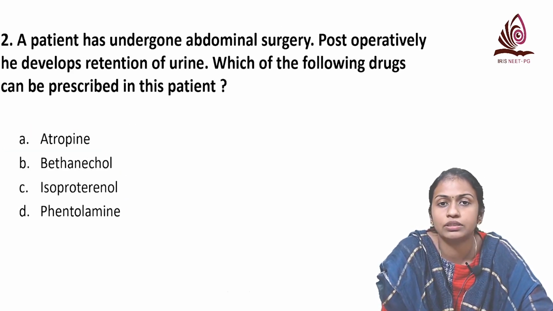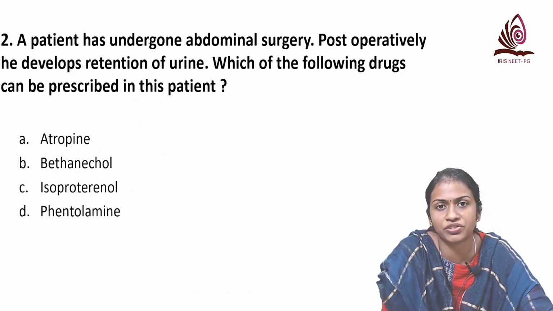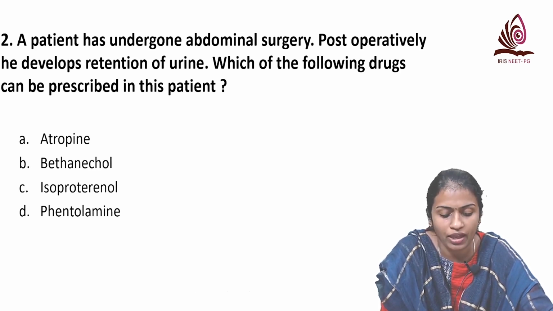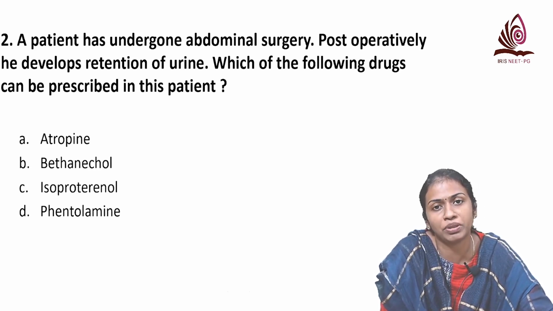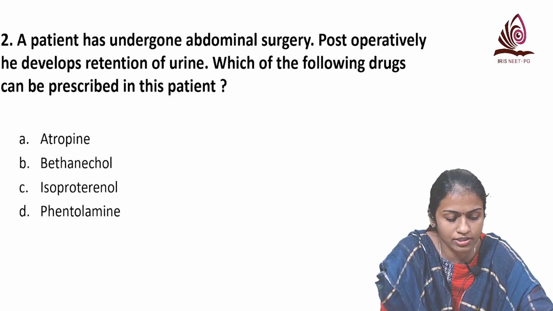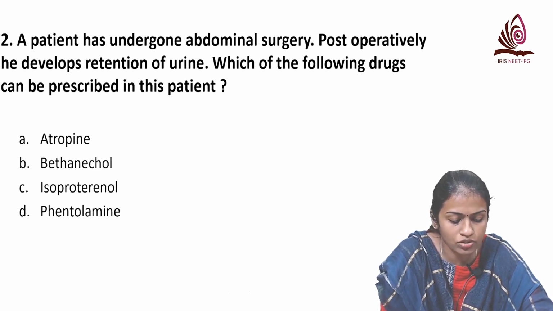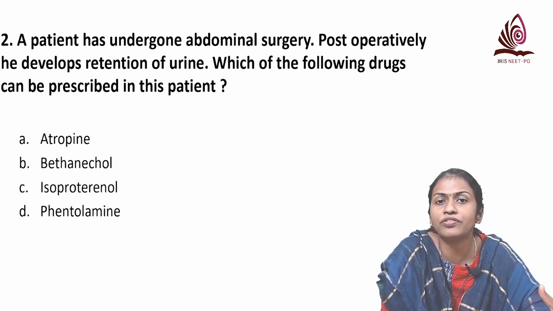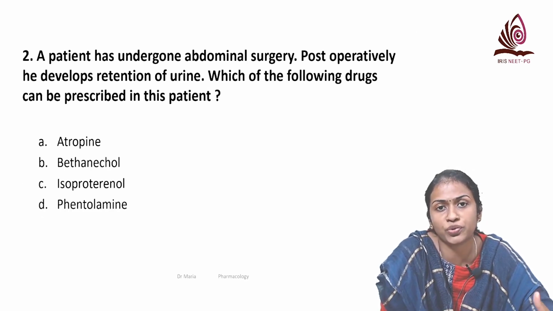Coming to the next question, a patient has undergone an abdominal surgery and post-operatively he develops retention of urine, and which of the following drugs can be prescribed? The options given are atropine, bethanechol, isoproterenol and phentolamine. So this is a case of non-obstructive urinary retention.